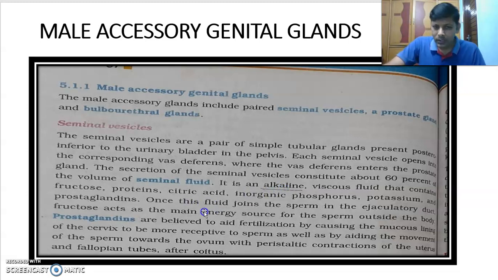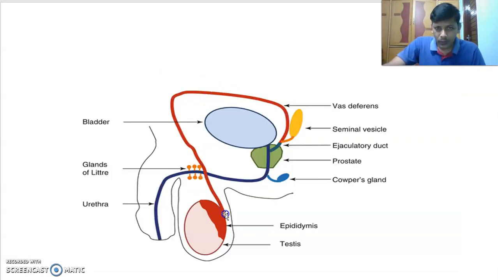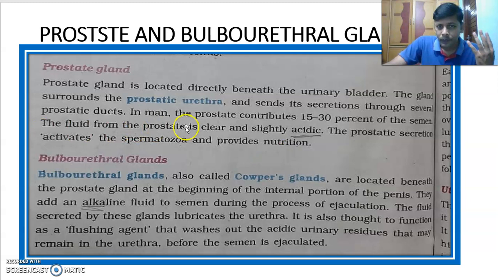Once this fluid joins the sperm in the ejaculatory duct, sperms are coming from this side, and from this side the seminal plasma, the seminal fluid, is coming. Once this fluid joins the sperms here, the sperms get energy from the fructose present in the seminal fluid of the seminal vesicle.